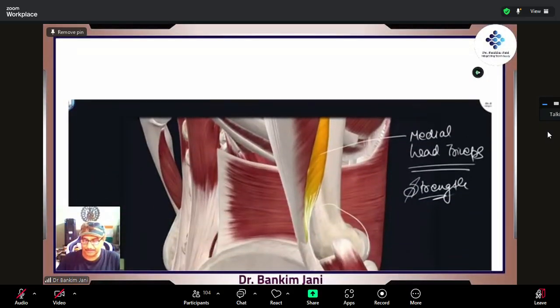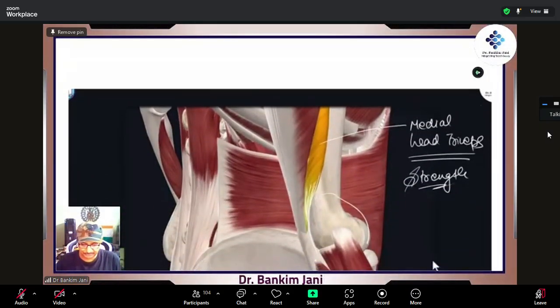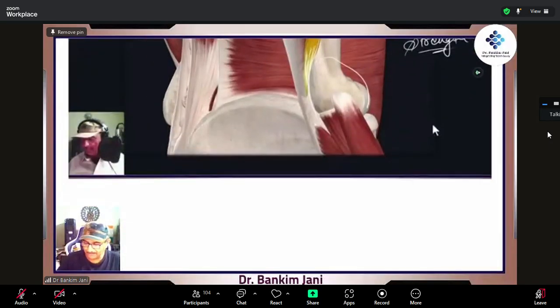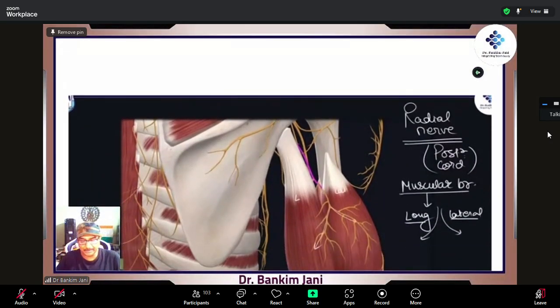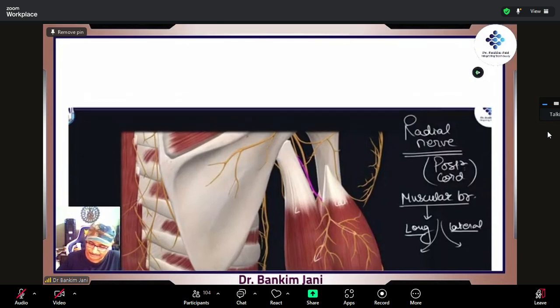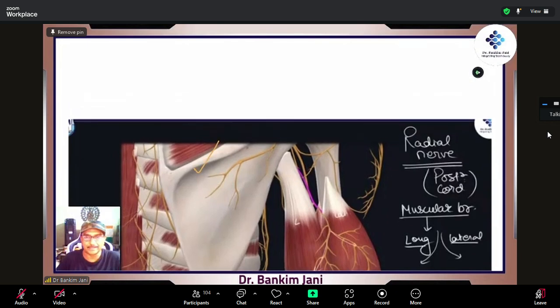Next, this is the medial head of triceps, and that is what gives strength as it merges into that flattened tendon, or the aponeurosis. Here comes our radial nerve. This radial nerve, which was posterior. Which view is this? Posterior. This is the spine which we are watching, right? Right from the beginning we are palpating our own spine. So this is the spine, which means we are dealing with the posterior view.